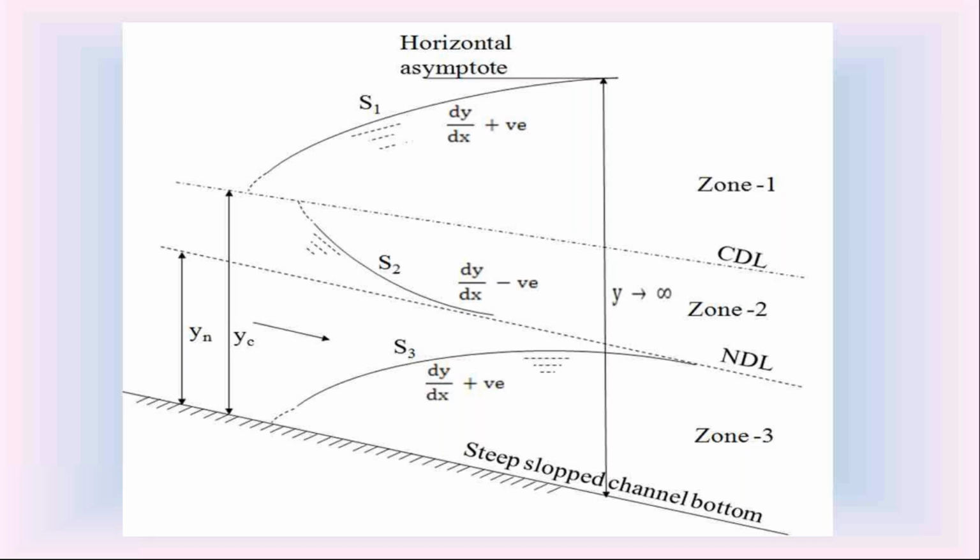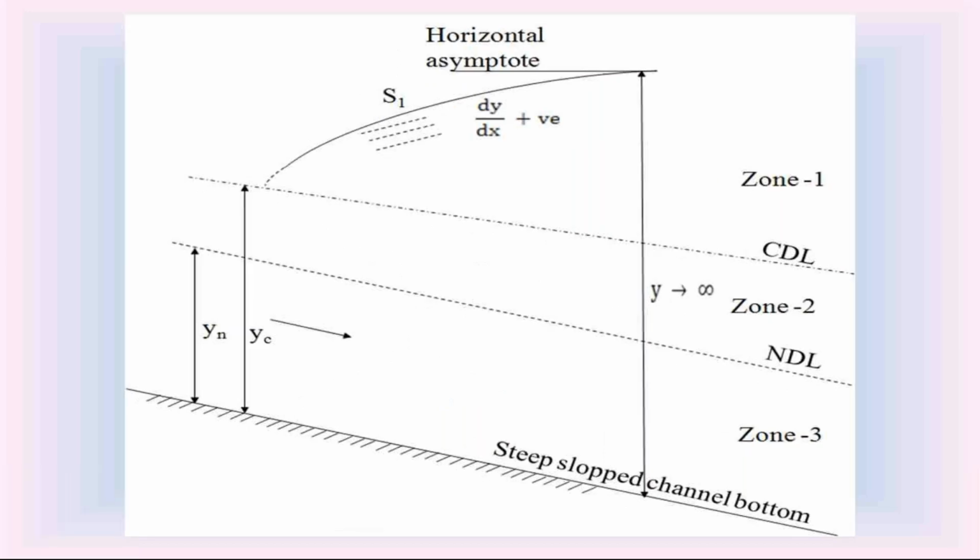Coming to this S1 water surface, if the water surface in steep slope channel is in zone 1, we call that water surface as S1 water surface. Since that S1 water surface is in zone 1, the slope dy by dx of that S1 water surface is positive.